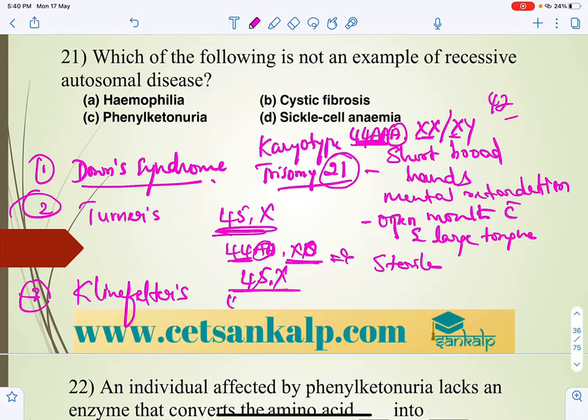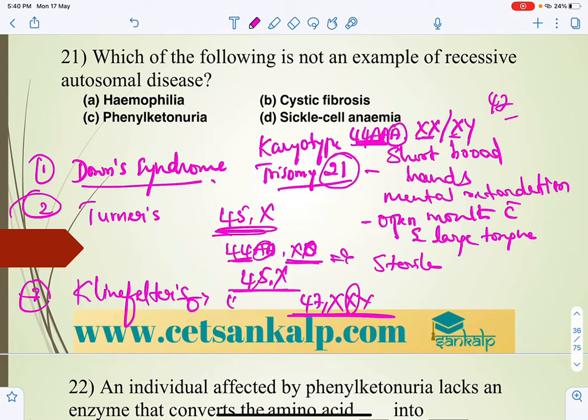There is one additional X chromosome in the male, so it affects the male. That is 47 XXY.